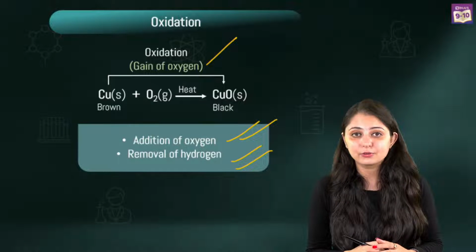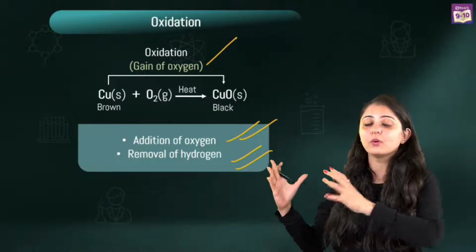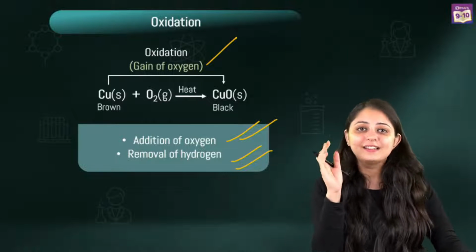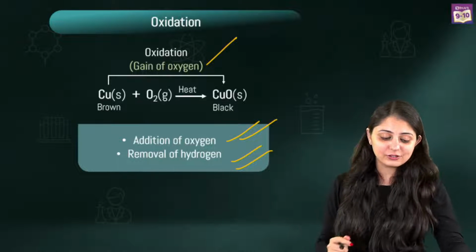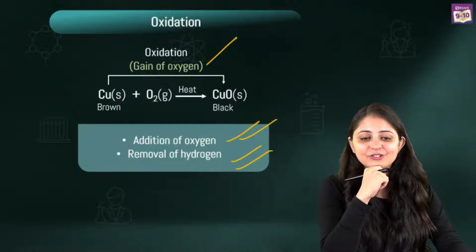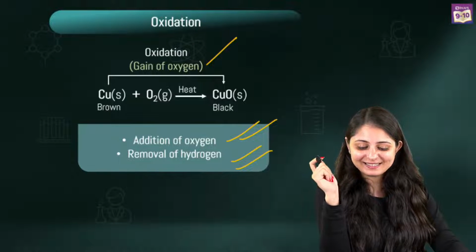So this brings us to the very first important definition of oxidation, that is addition of oxygen or removal of hydrogen. या तो ऑक्सीजन ऐड होगा या हाइड्रोजन आपका रिमूव होगा. अगर ये हो रहा है then that process is oxidation. So oxidation is the addition of oxygen or removal of hydrogen. Yes, Ragvi. Yes, Ashi. Correct.